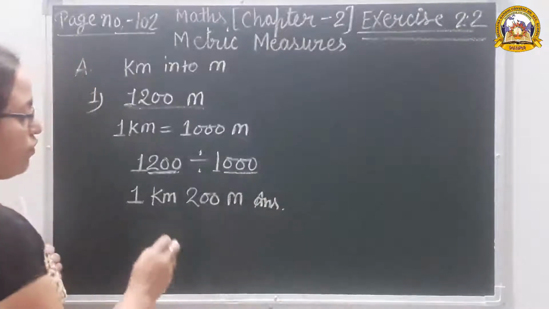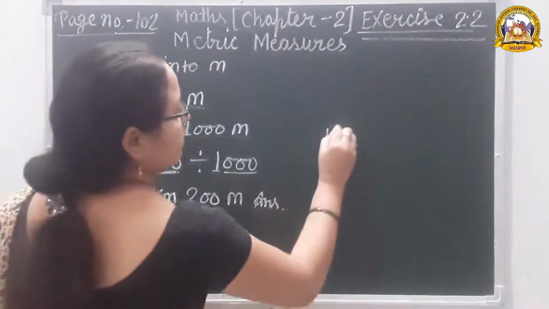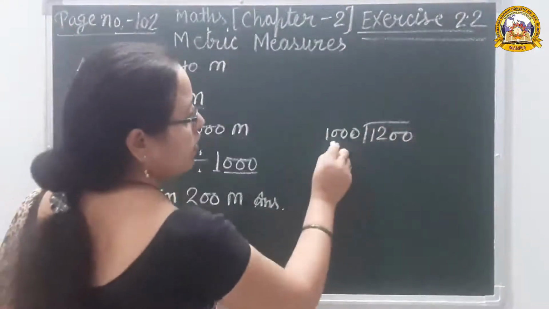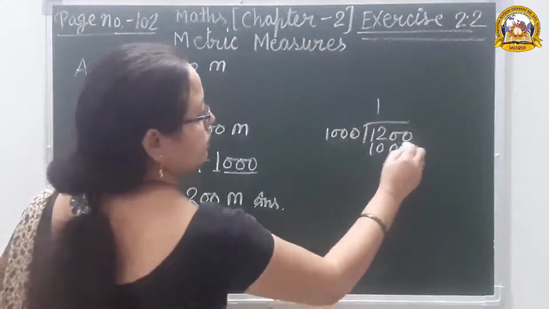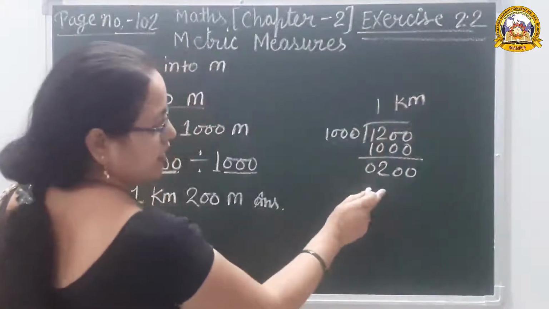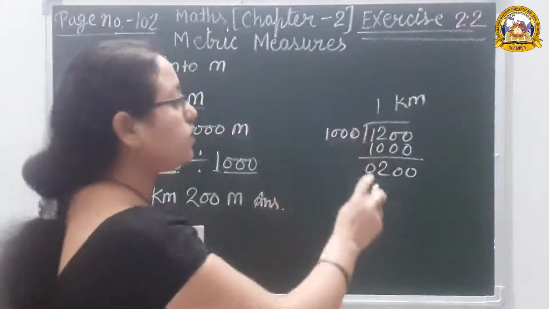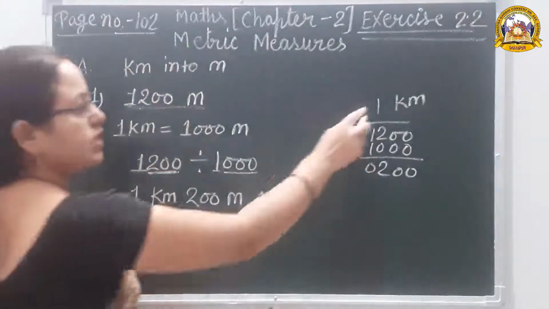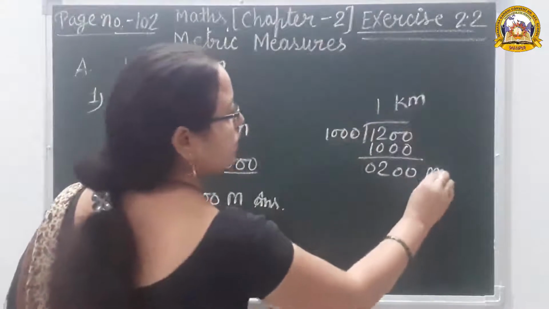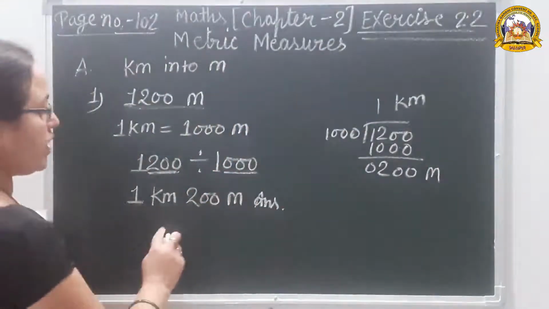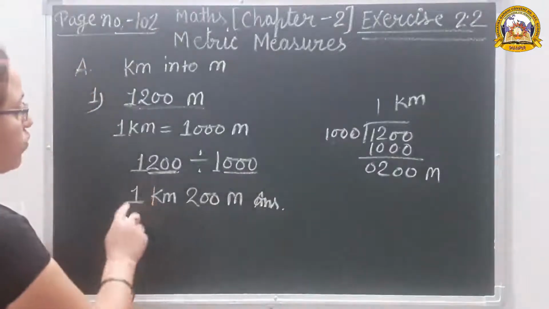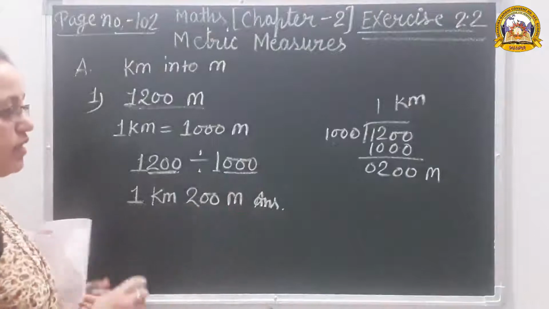If you don't know this method, you can easily divide 1200. How many times? 1 time. So 1 kilometer, and this is the remainder, that is a quotient. So the quotient is the bigger unit and the remainder is the smaller unit. 1 kilometer and 200 meter. This way also we can solve it in rough and get the answer. So 1 kilometer 200 meter is the answer.